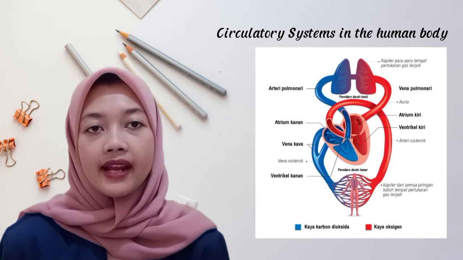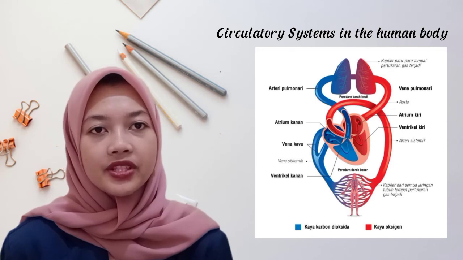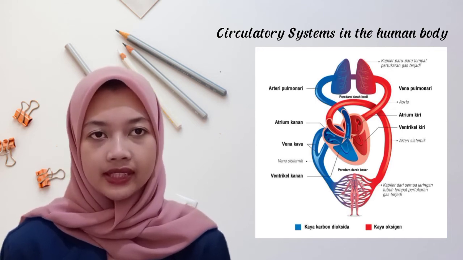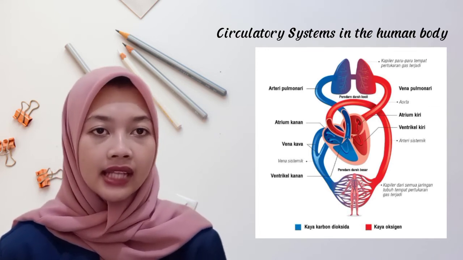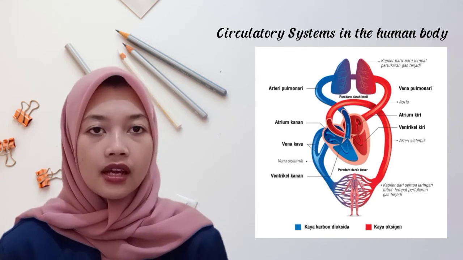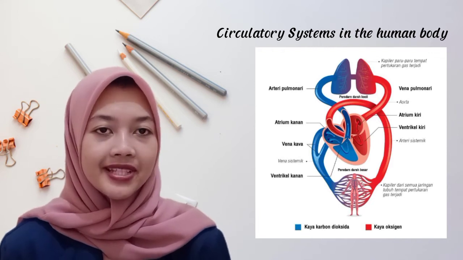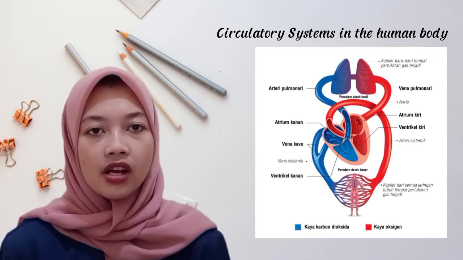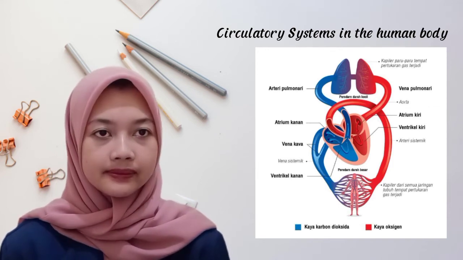There are two circulatory systems in the human body, namely small blood circulation and larger blood circulation. Pulmonary circulation is the circulation of blood from the heart to the lungs, then back to the heart. While the major blood circulation or systemic circulation is the circulation of blood from the heart to the rest of the body, then back to the heart. The circulatory system works by sending blood, oxygen, and nutrients throughout the body.